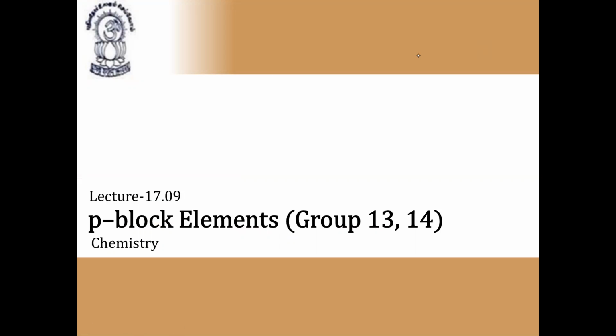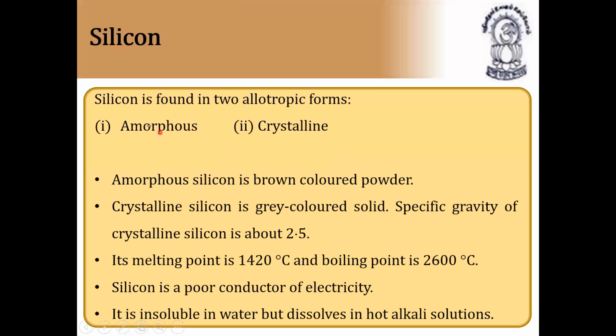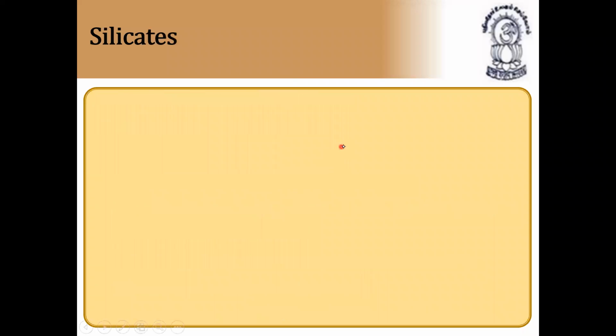Continuation of p-block elements, that is silicones. Now, what is silicon? Silicon is found in two allotropic forms, amorphous and crystalline. Amorphous silicon is a brown colored powder. Crystalline silicon is a gray colored solid. The specific gravity of crystalline silicon is about 2.5. Its melting point is 1420 degrees C and its boiling point is 2600 degrees C. Silicon is a poor conductor of electricity. It is insoluble in water but dissolves in hot alkali solutions. This is additional material for IIT advanced level. Please listen carefully. Make a note of all these PPTs in your classwork, then it will be easy.